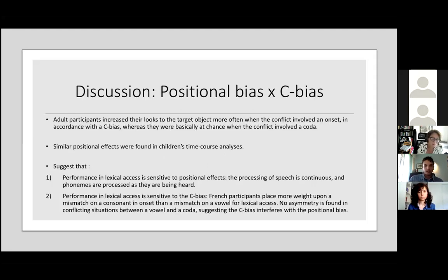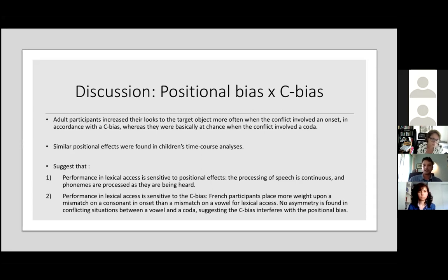And finally, regarding the position of the consonant, our findings show that adult participants increase their looks to the target object more often when the conflict involves an onset, which is in accordance with the C bias. But when the conflict involved a coda, they were basically at chance. Similar positional effects were found in the children's time course analysis. And this suggests that performance in lexical access is sensitive to positional effects.